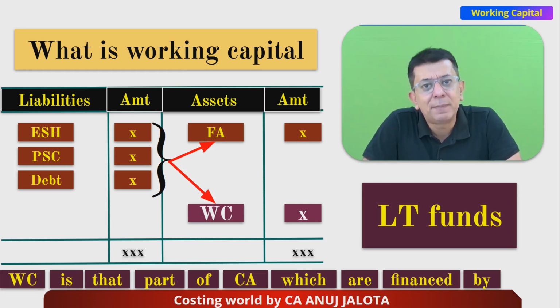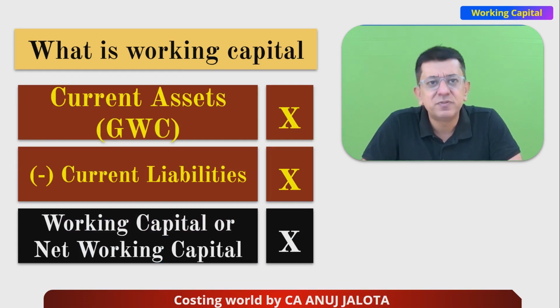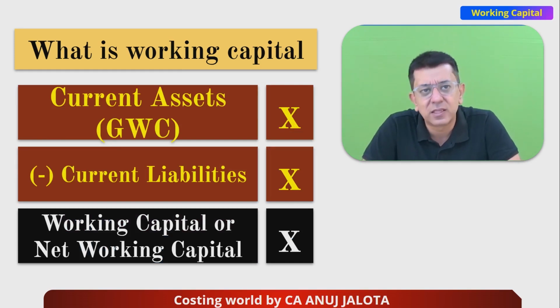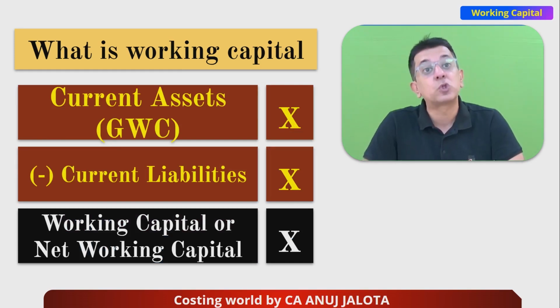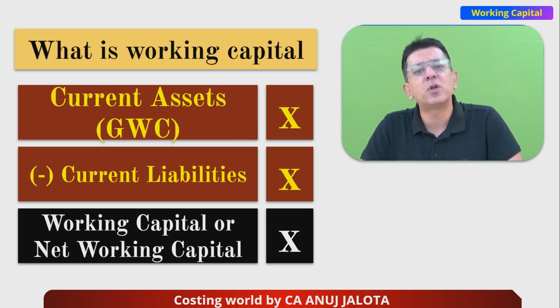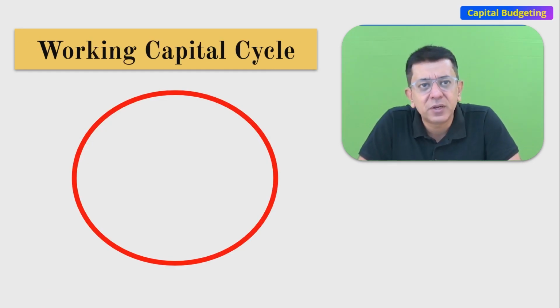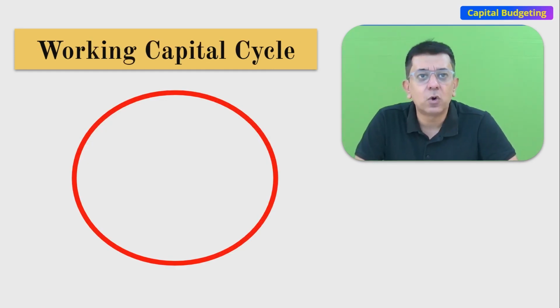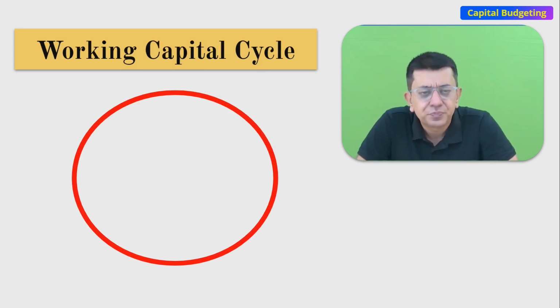Apart from working capital getting financed by long-term funds, we simply say working capital is nothing but current assets, which is also called gross working capital, GWC, minus current liabilities. That will give you working capital. Some people call that net working capital. There is also something called the working capital cycle.